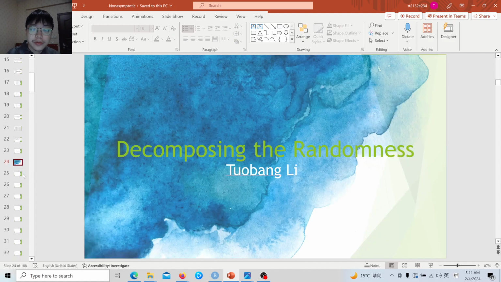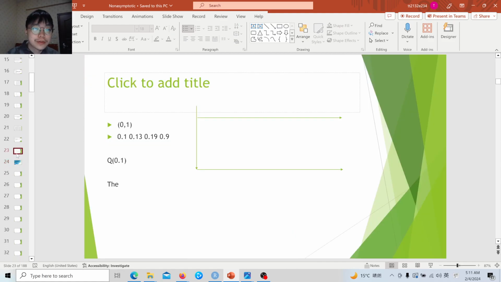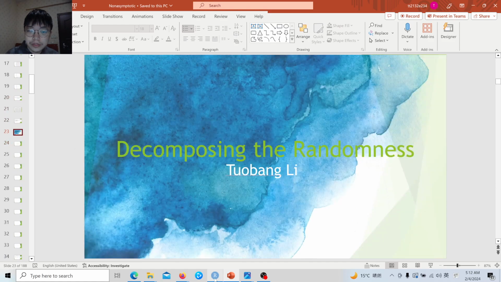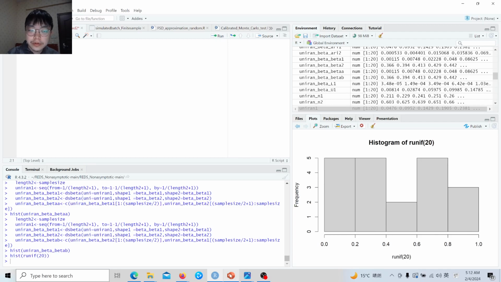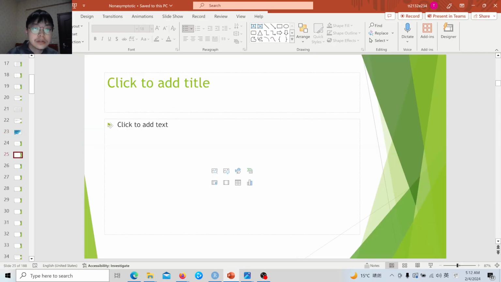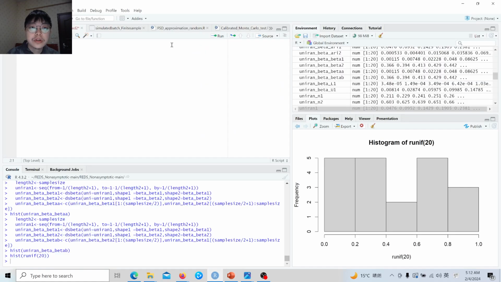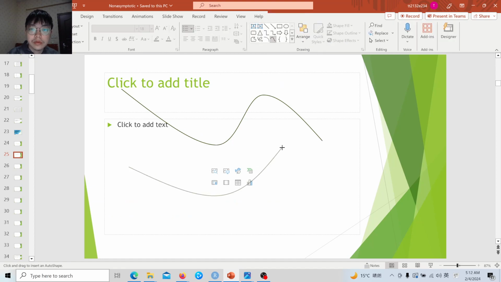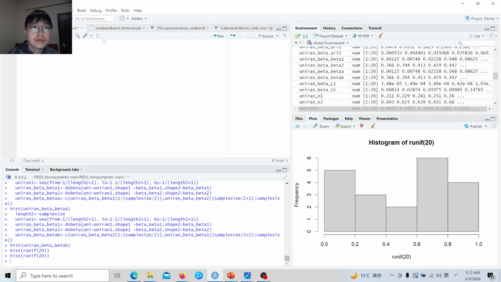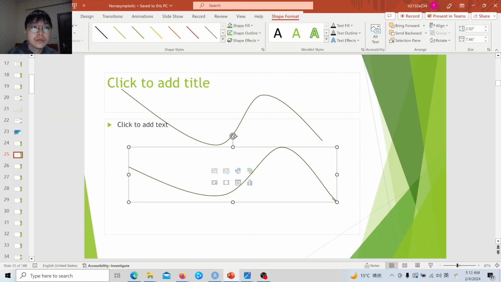Therefore, we want to know the nature of randomness. If we know the nature of randomness, maybe we can solve this issue and obtain a better solution, right? Now I tried an approach: for example, we first simulated this histogram, and you can see that this distribution is essentially like this. And then we simulated another one, like this, and again.